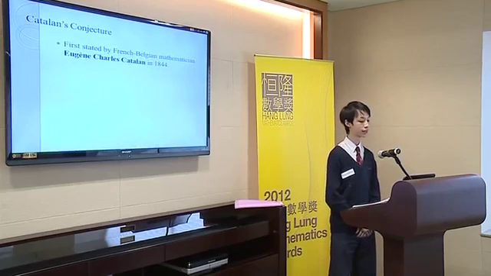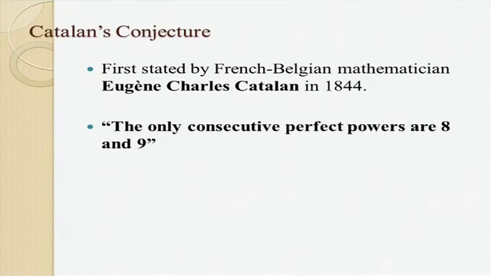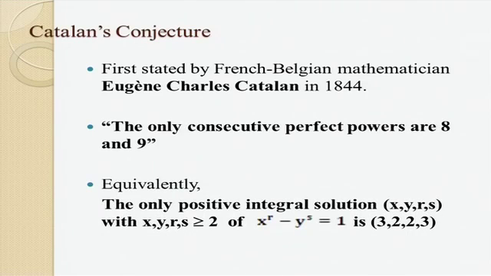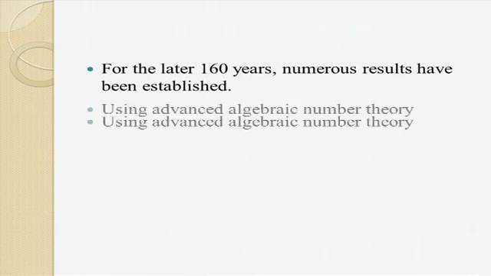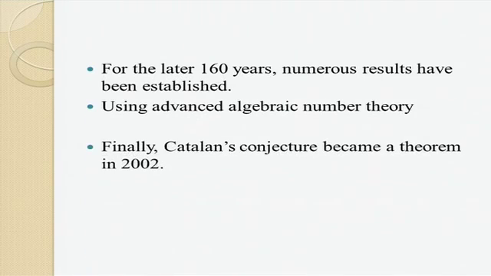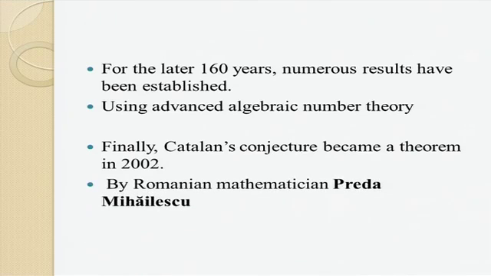Kowloon's conjecture was first stated by the French-Belgian mathematician Eugene Charles Kowloon in the year 1844, and he conjectured that the only consecutive perfect powers are 8 and 9. In terms of the Diophantine equation, the only positive integral solution of the equation x to the power r minus y to the power s is equal to 1 is 3223. For the next 160 years, numerous results, including particular and weaker results, were established using advanced algebraic number theory. Finally, this conjecture became a theorem in 2002, proved by the Romanian mathematician Preda Mihailescu.